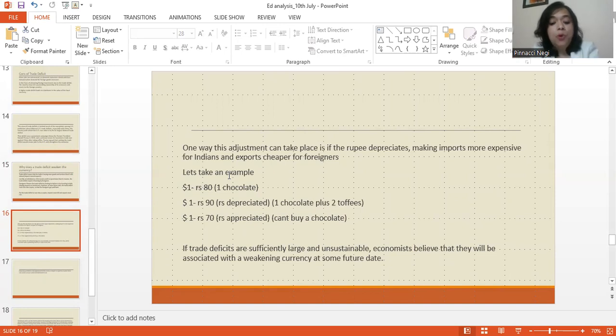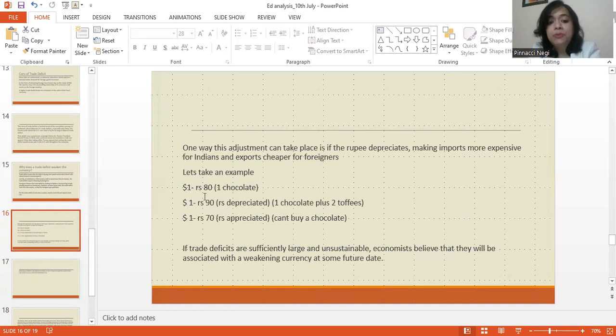So if our imports become expensive because of currency depreciation, we would import less naturally, right? And if our exports become cheaper because of currency depreciation, the foreigners would buy more of our exports, isn't it? Because our exports would become competitive vis-a-vis the products of other countries. So our exports would increase. Very quickly, I'll explain it through this example, students.